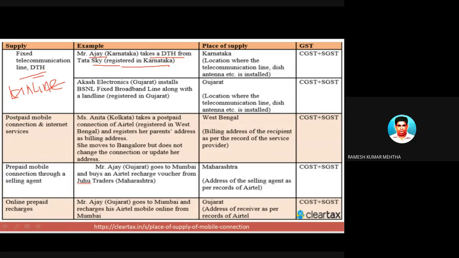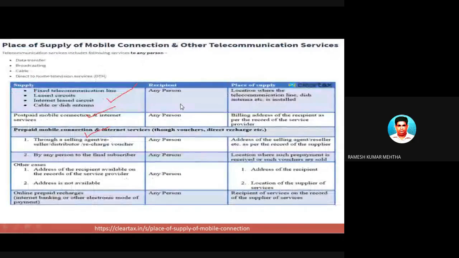Now, in this case, this is a fixed landline connection as far as cable is concerned, and the answer is the location where the telecommunication line is installed.